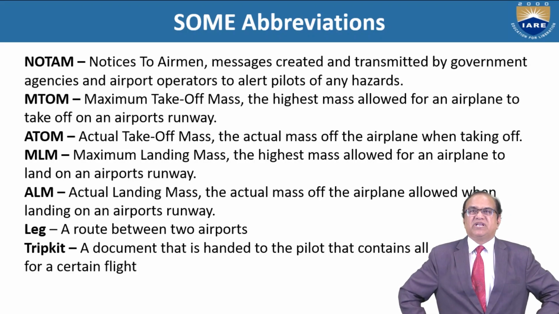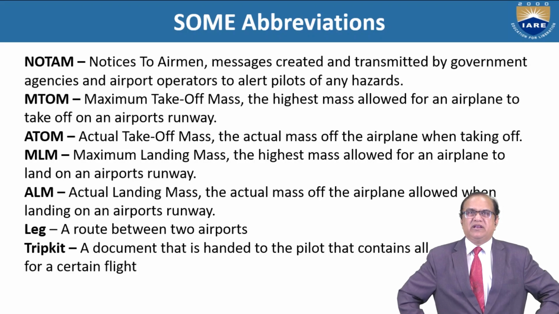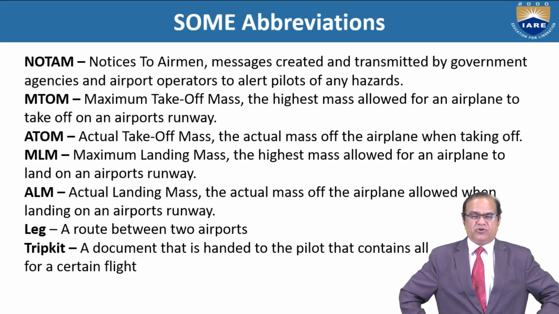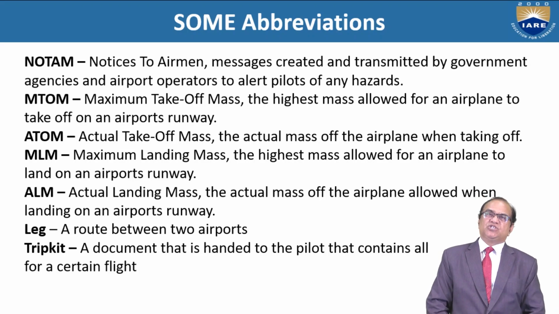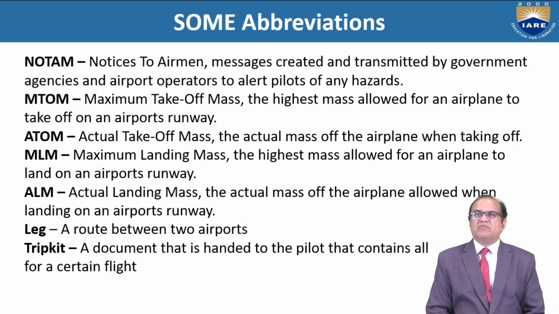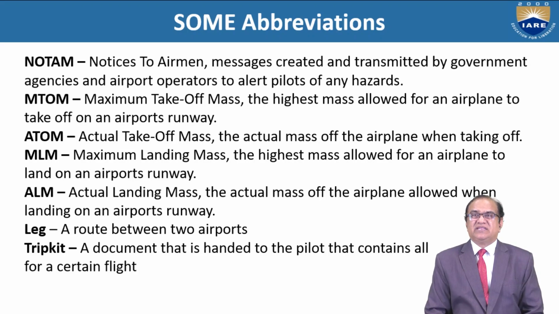MTOM is the maximum takeoff mass, the highest mass allowed for an airplane to take off from an airport. ATOM, actual takeoff mass, the actual mass of the airplane when taking off. MLM is the maximum landing mass, the highest mass allowed for an airplane to land on an airport runway.